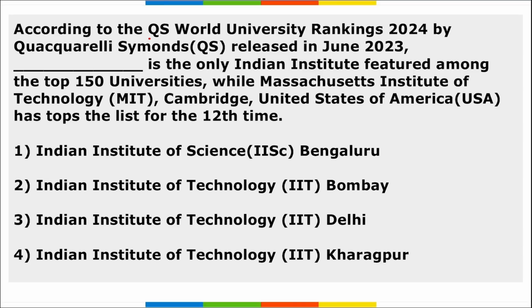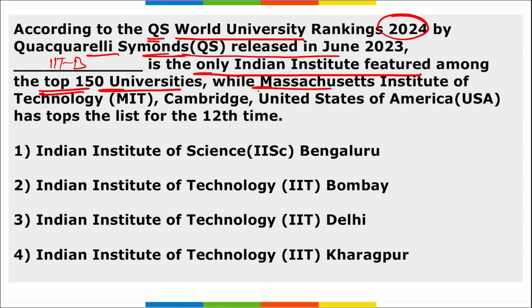Next, according to the Quacquarelli Symonds World University Ranking of 2024 that was released by Quacquarelli Symonds, dash is the only Indian institute featured among the top 150 universities. So it is your IIT Bombay, right? It is the only Indian institute that was featured among the top 150 universities, while the Massachusetts Institute of Technology, that is MIT of USA, has topped the list for the 12th consecutive time.